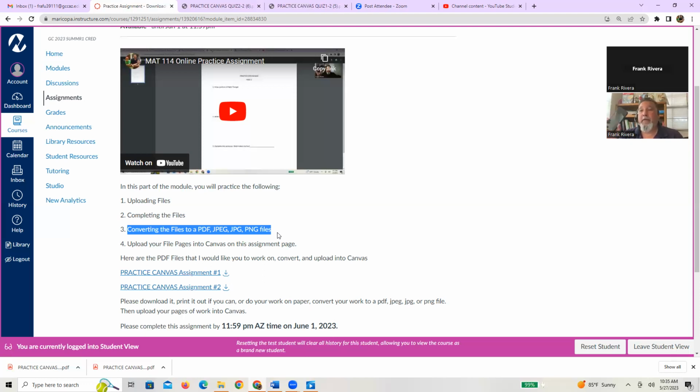With my phone, I snap pictures. CamScanner gives me the ability to take multiple pictures and put all of them into one file, and then I save it as a PDF. That's what I preferably use. You'll notice throughout the whole semester, everything I give you is PDF. I just really feel it works the best. But if you're going to use something else, JPEGs or PNGs are the best. So that's basically how you're going to be converting files.